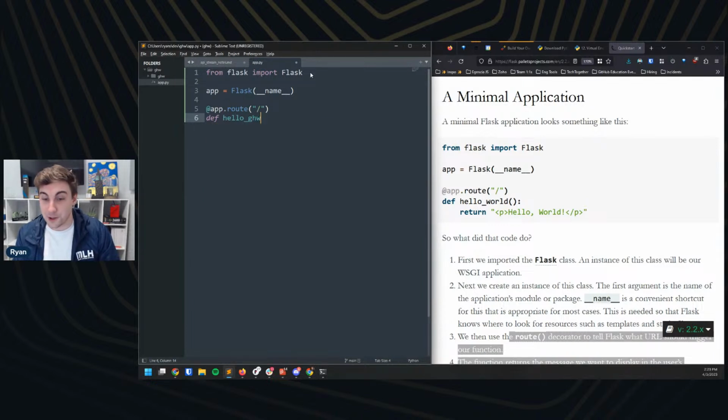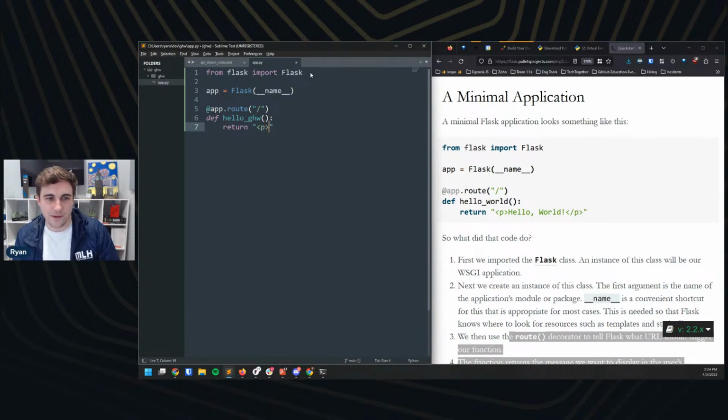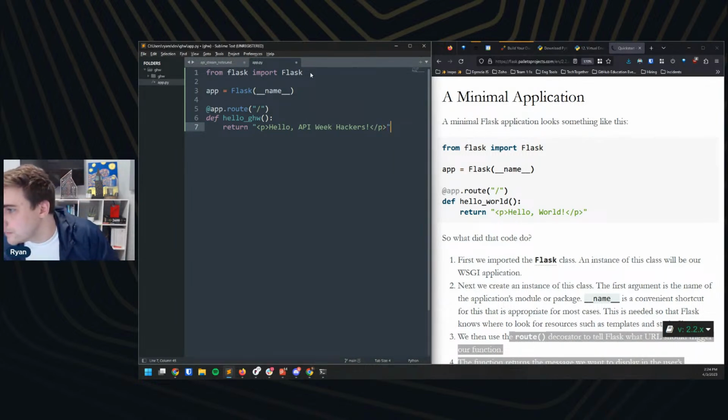I'm going to change mine to hello global hack week because I'm feeling a little cheeky, and we will do a return, and we'll write a little HTML here, and we'll say hello API week hackers. Cool, and we'll close our paragraph as well. Cool, and we're looking good.